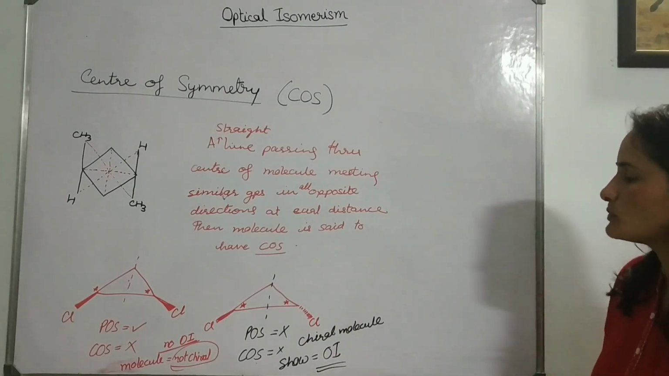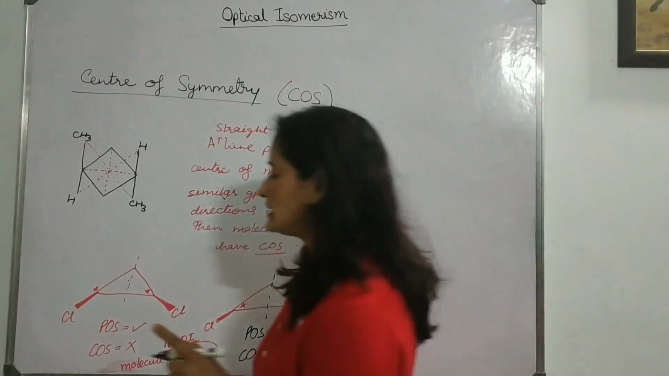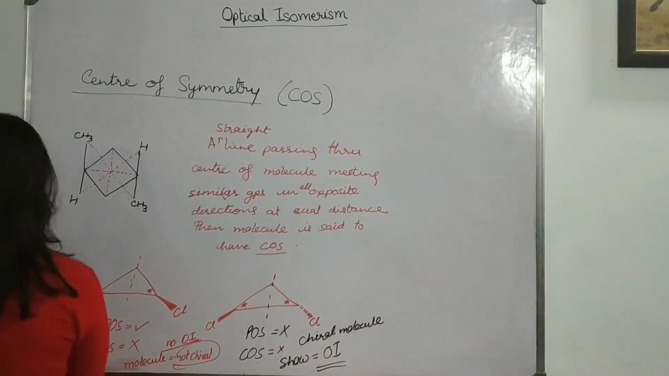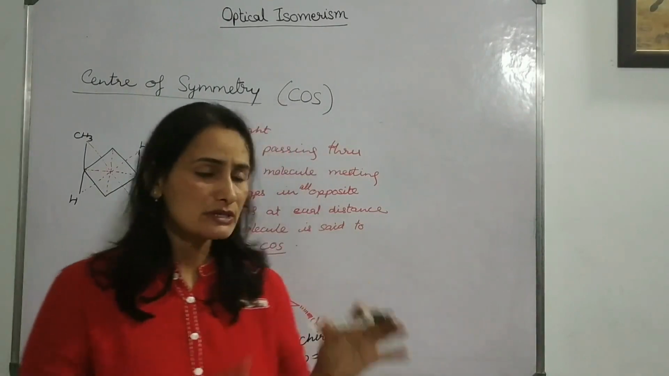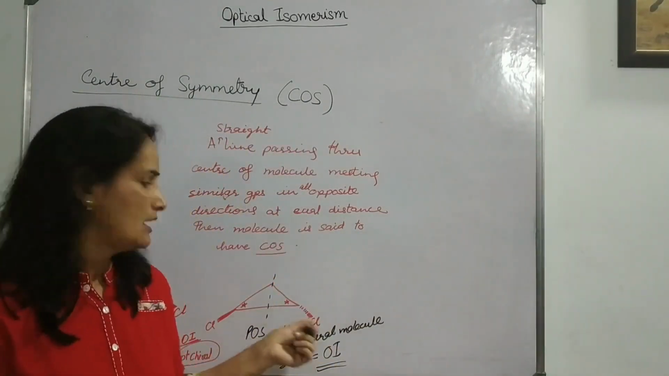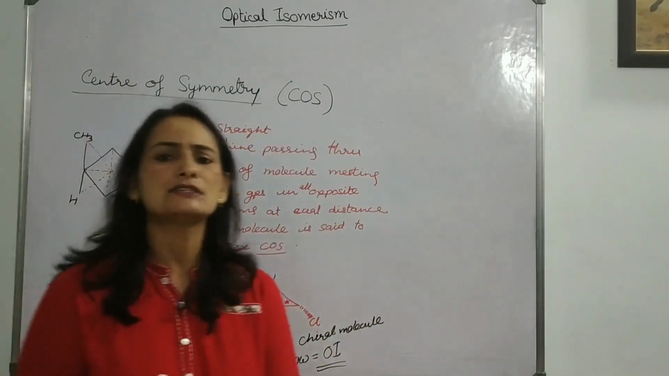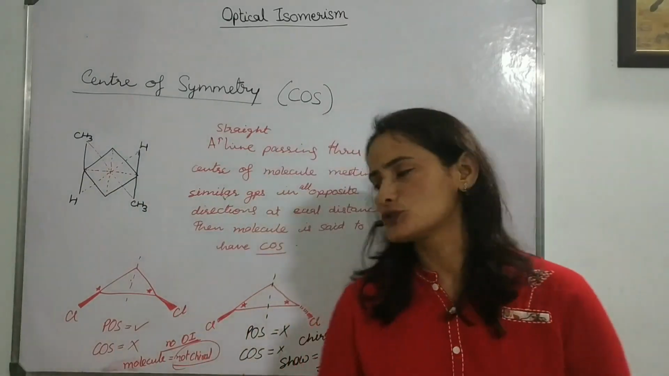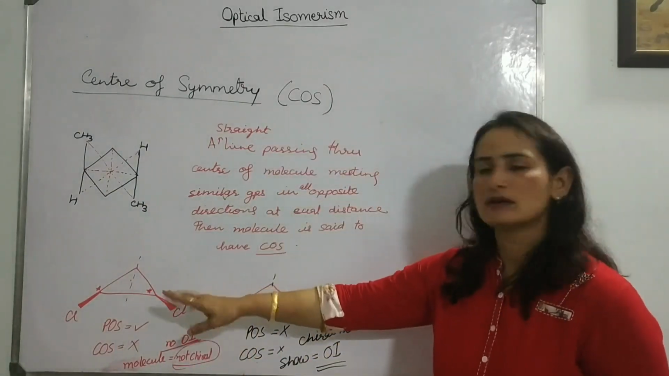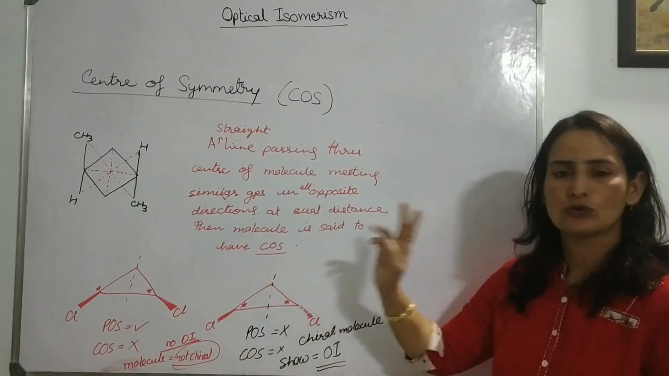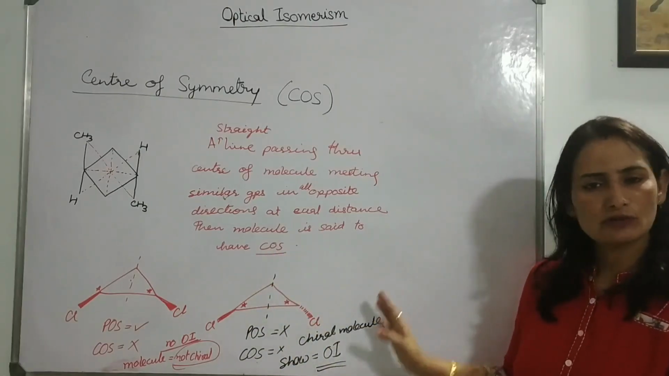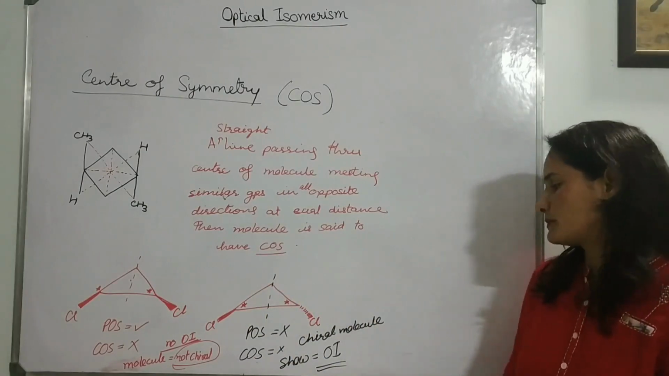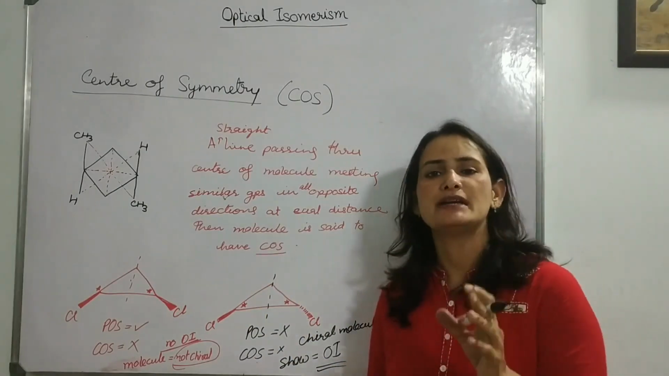So let's take a few more examples. Now the point is clear. To check the optical activity, you need to check two things simply: POS and COS. Don't think about the chiral centers. Both have two chiral centers, but out of these two, one is non-optically active, no optical isomerism, while the other one has it. So I'll give you some more examples for optical isomerism, but I think the point is clear.